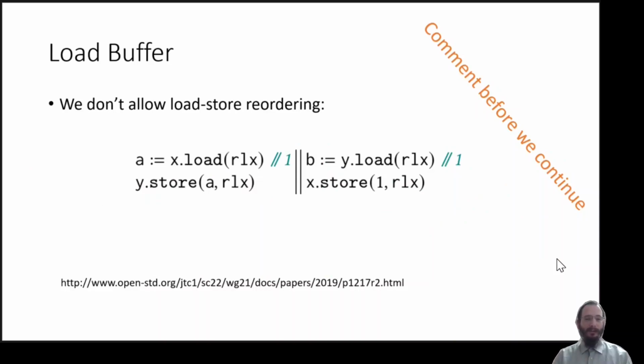Now, a word before we continue, we do not account for load buffers. That means that if the first thread reads the value of x, then stores the same value to y, and the second thread reads the value of y and then stores 1 to x, well, this is allowed by the C11 standard. We forbid this kind of behavior, and indeed no previous work handles this kind of C11 behavior where we allow PORF cycles. And this is similar to the repaired C11 memory model.